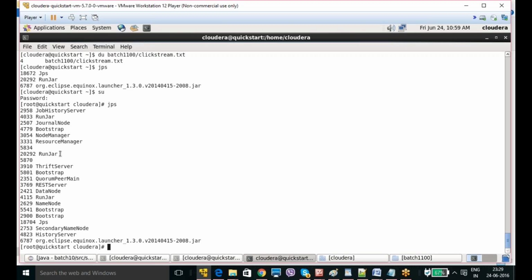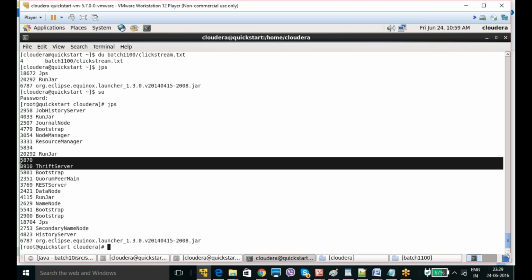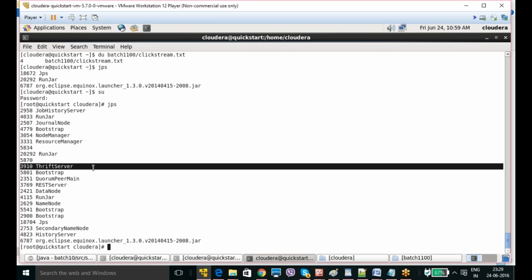Ranger is Java related, and the Thrift server is our Hive related server. We have different components running here. These are all Hadoop services related things.